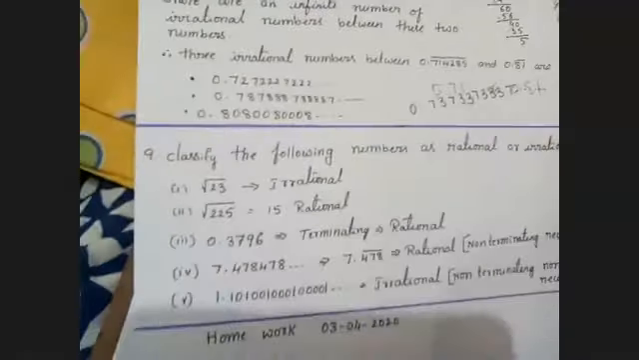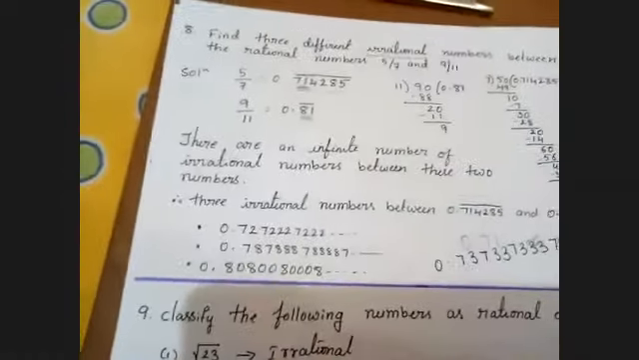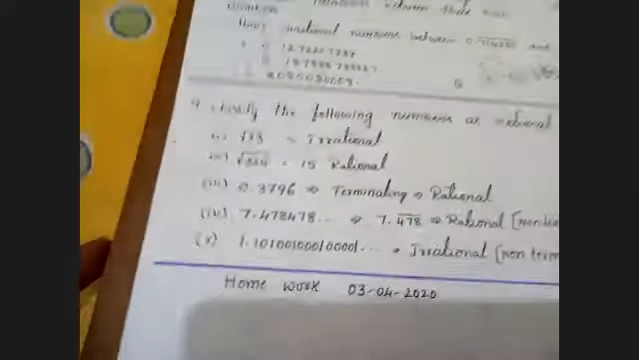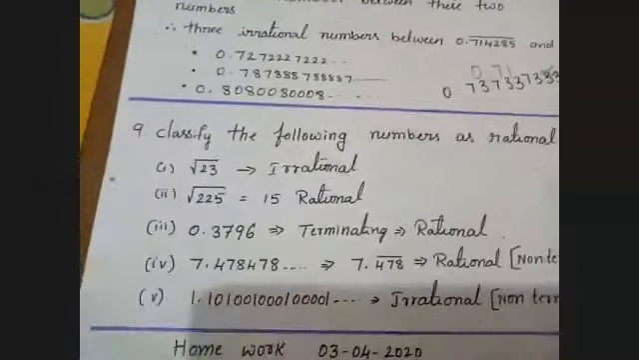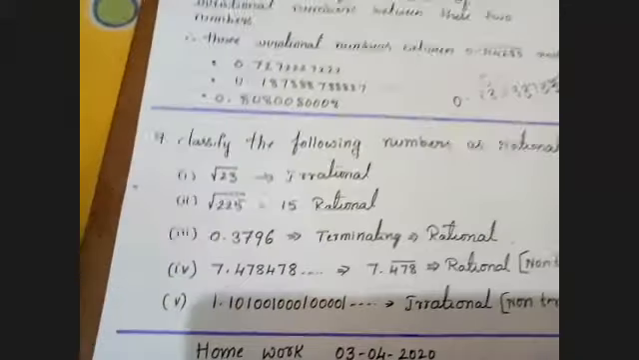Any doubt in this, children? No, ma'am. Am I clear with this confusion? Somebody asked doubt in this. Am I clear your doubt? Yes, ma'am. Next, we need to classify these numbers as irrational or rational.